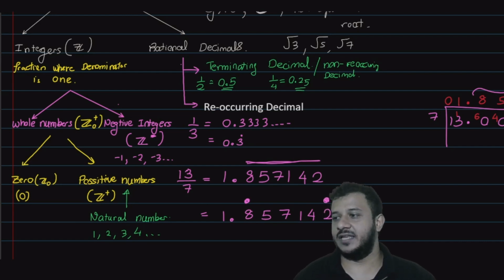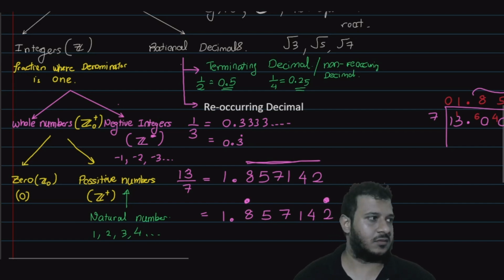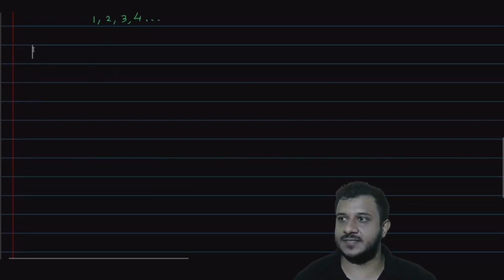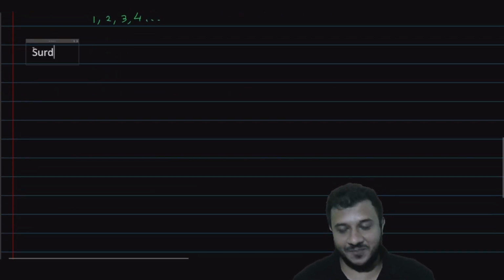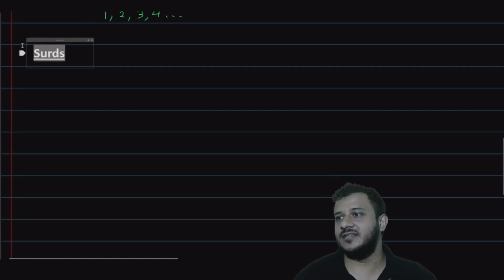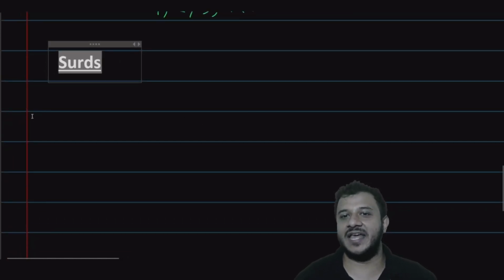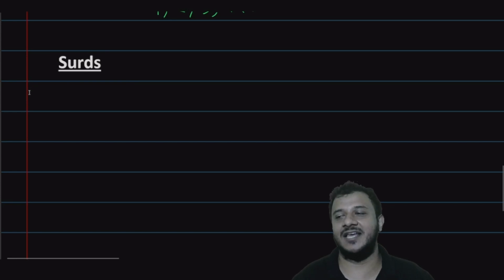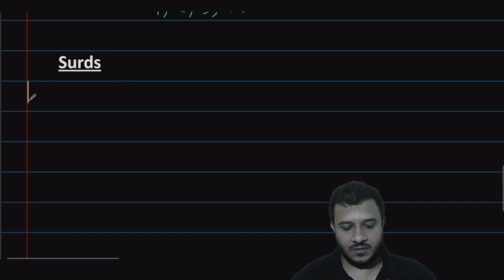Now we are going to the next part of the lesson. Let's write down, Pute, surds. Now this is the part you will need. Where will you need it? Not as the question itself, but every time you have a quadratic question, surds are there in it. So you need this. Every exam you will need it as a part of it. So what is a surd?